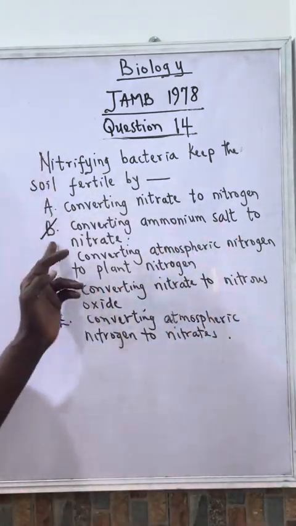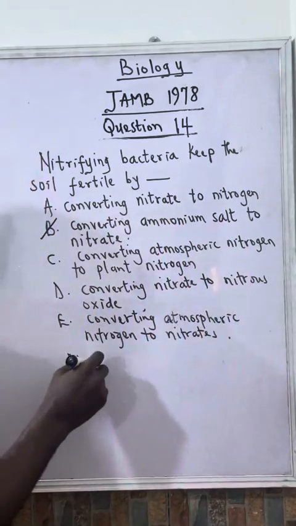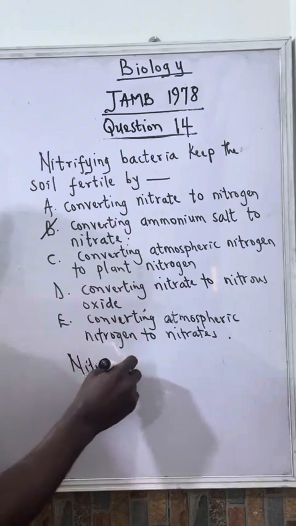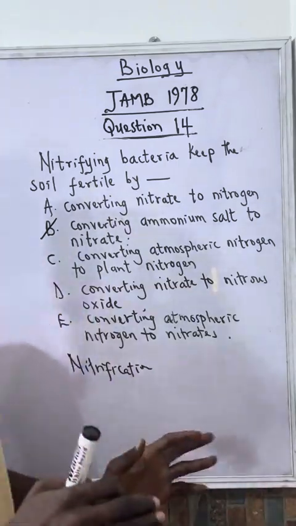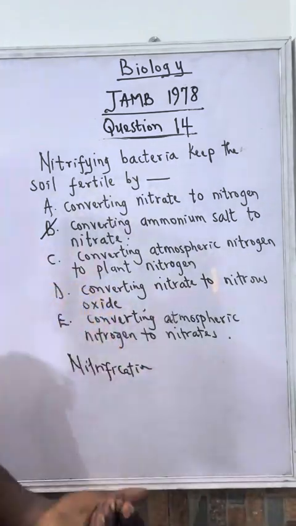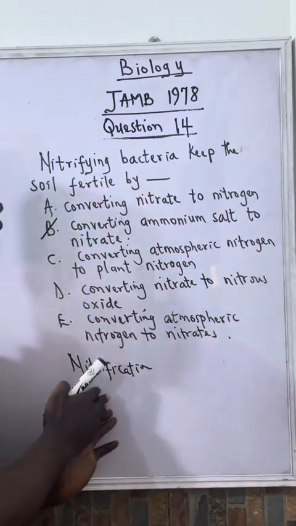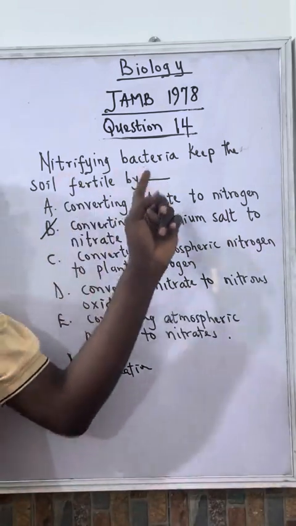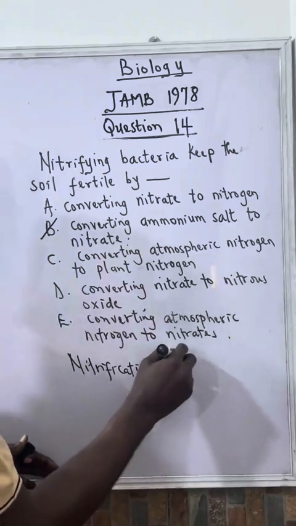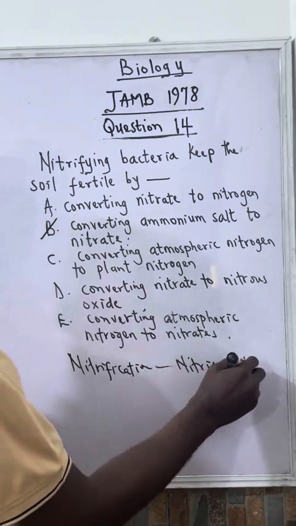First of all, this process is called nitrification. So it is a crucial part of the nitrogen cycle, and we have some bacteria that help to ensure this. Those bacteria are called nitrifying bacteria.